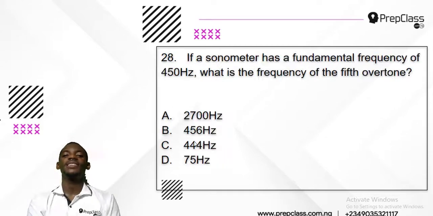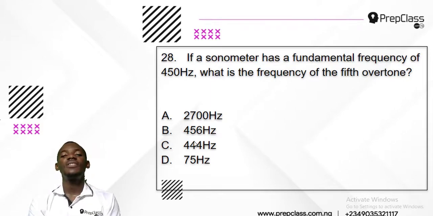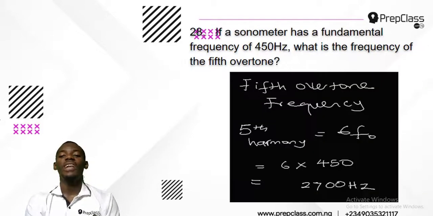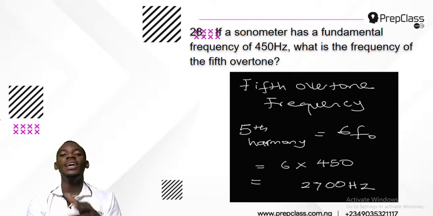Now number 28 says, if a sonometer has a fundamental frequency of 450 Hz, what is the frequency of the fifth overtone? Now the word fifth overtone is the same as the fifth harmony. Under sound wave we also learned about harmonics, and there's a fundamental frequency, that is F0.